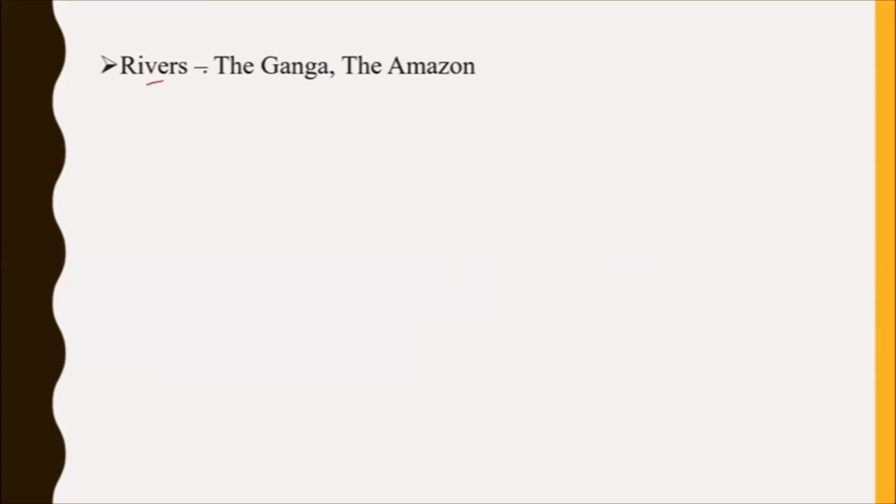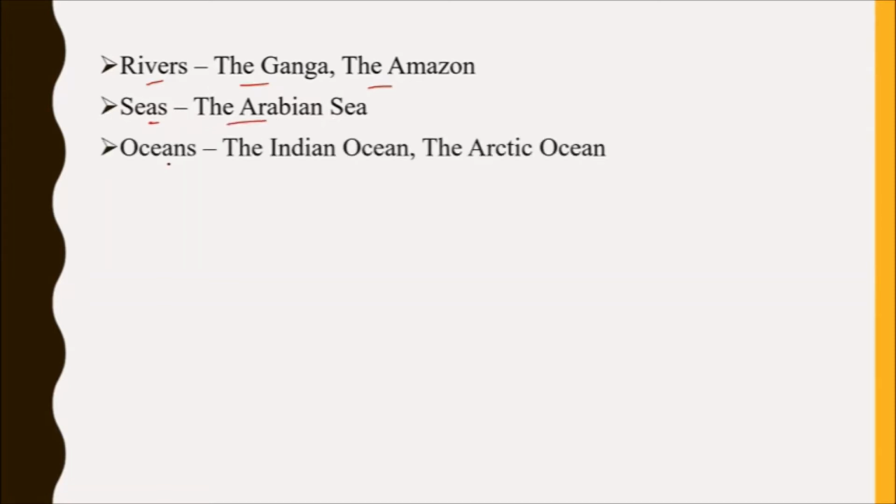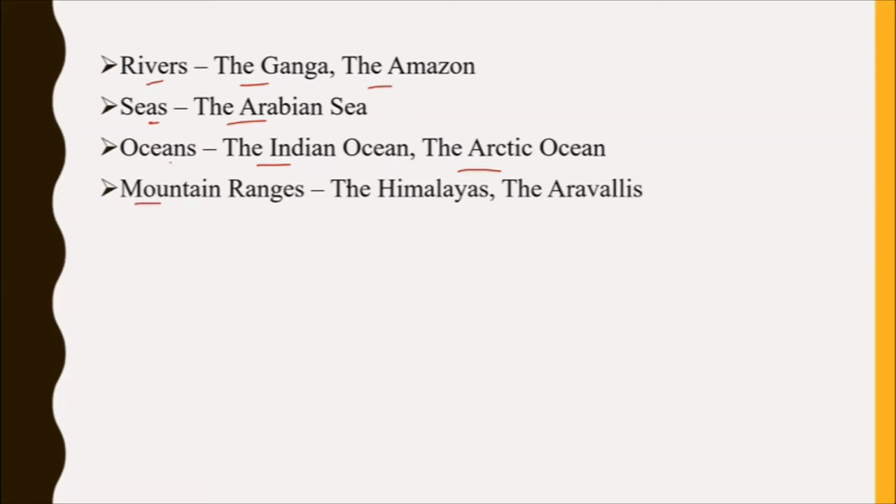So, rivers take the with them like the Ganga, the Amazon. Seas take the with them, the Arabian Sea. Oceans too take the with them like the Indian Ocean, the Arctic Ocean. Mountain ranges, example the Himalayas, the Aravallis.